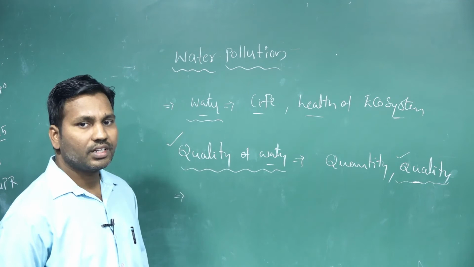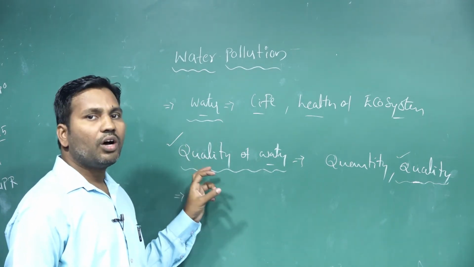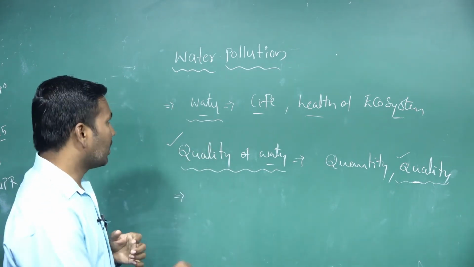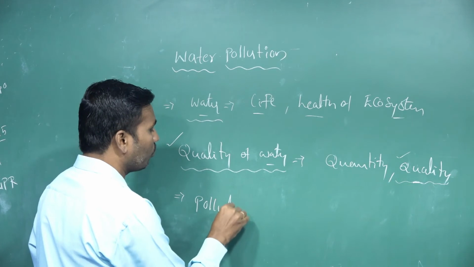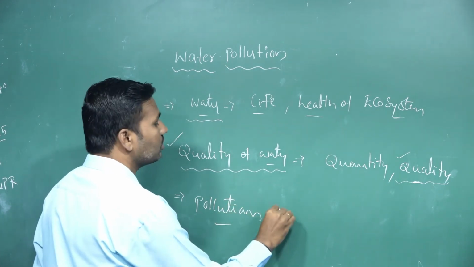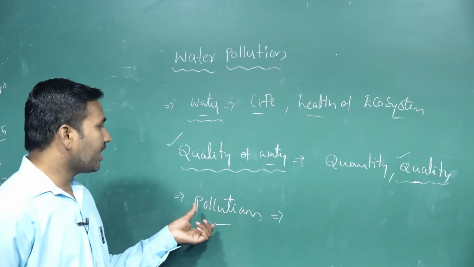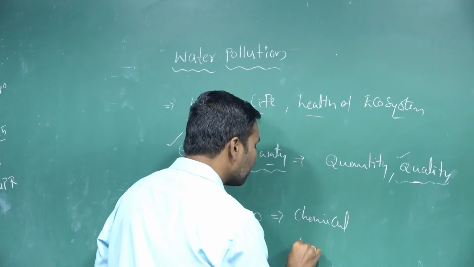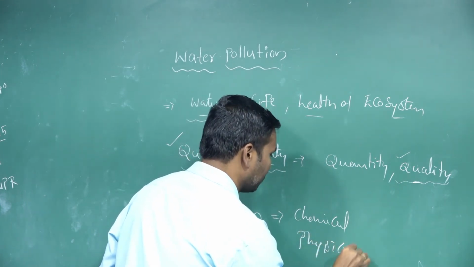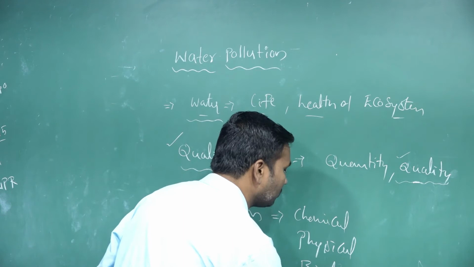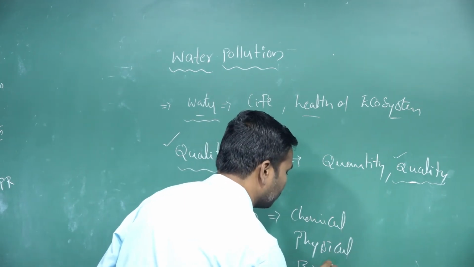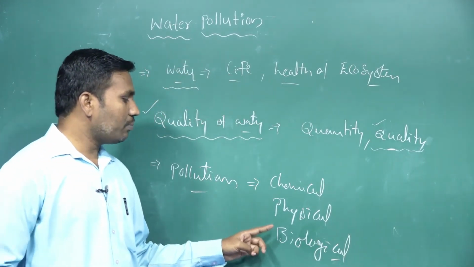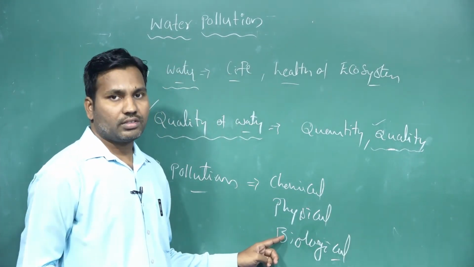Then in this water, how does it get polluted? So water pollution is occurring. Generally, we define water pollution as a change in the chemical, physical and biological properties of the water.